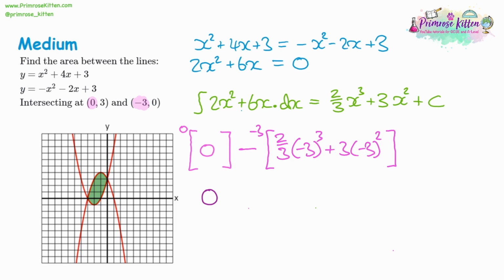That will give us negative 18. And we're taking it away, so double negative will be a positive. Then we have negative 3 squared, which is 9. 9 times 3 is going to give us 27. That's a positive 27, and we're taking away the second bracket, so that'll be a negative 27 altogether. So 18, take away 27, will give us negative 9. So we know the area between the two curves is going to be 9.